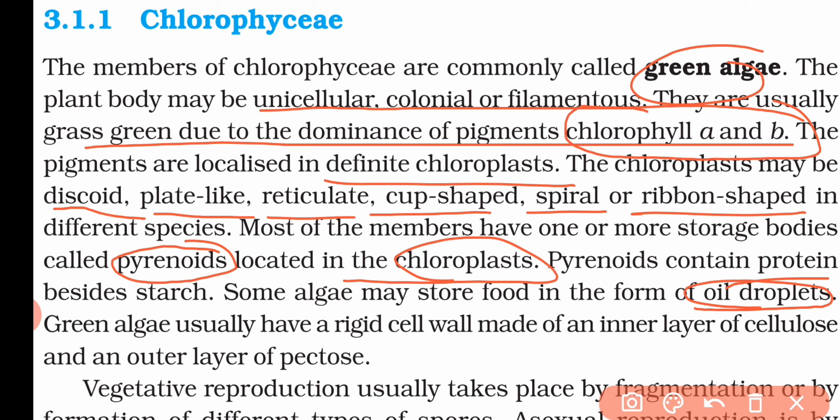And green algae usually have a rigid cell wall which is basically made up of cellulose from the inside, and from outside it is pectose. So their cell wall is basically made up of two layers. From inside it is made up of cellulose, and the outer layer is made up of pectose.